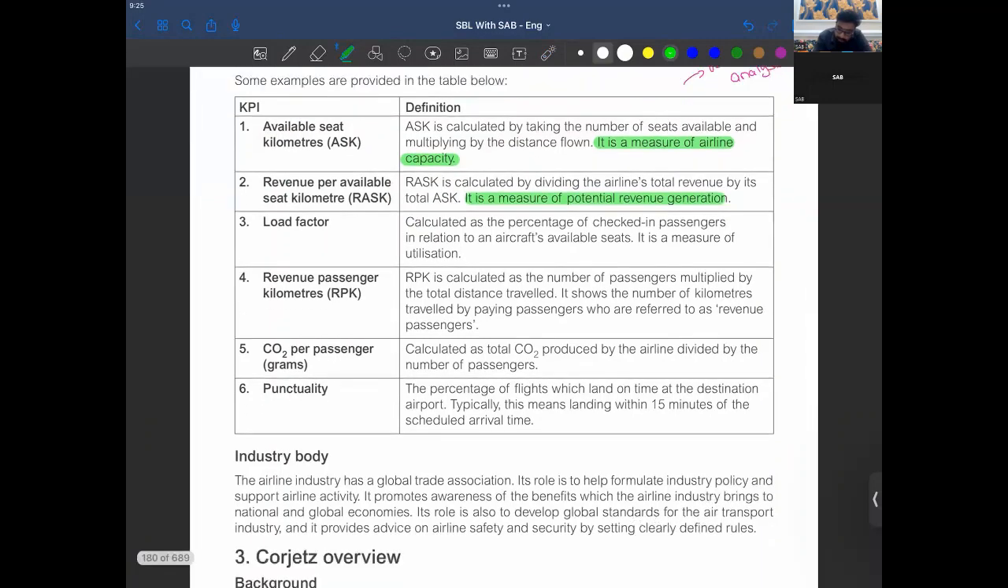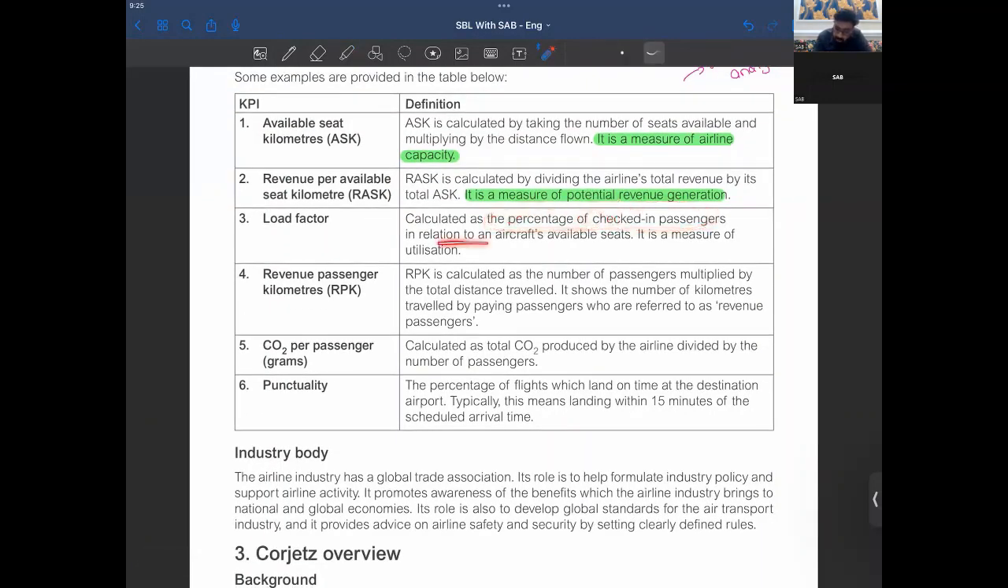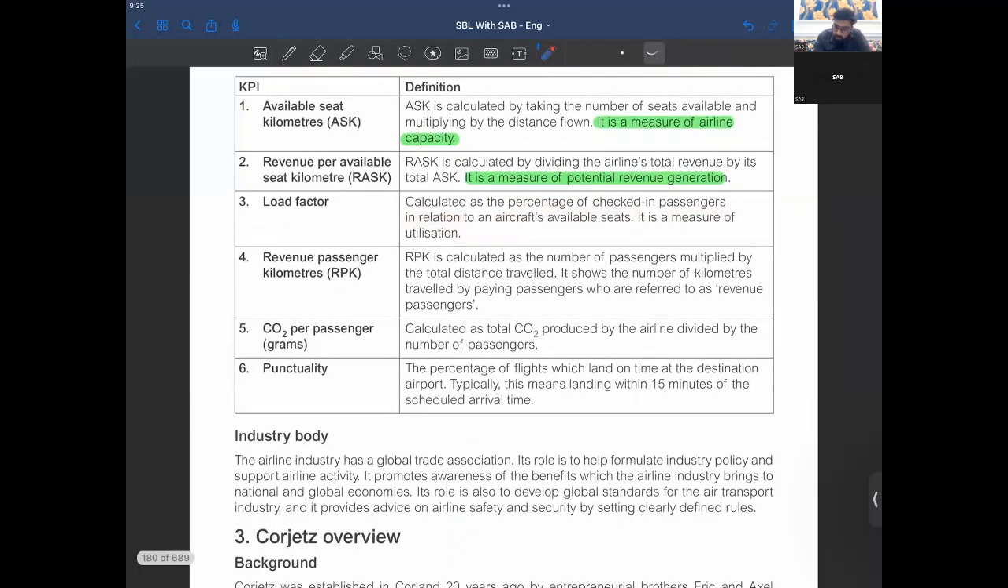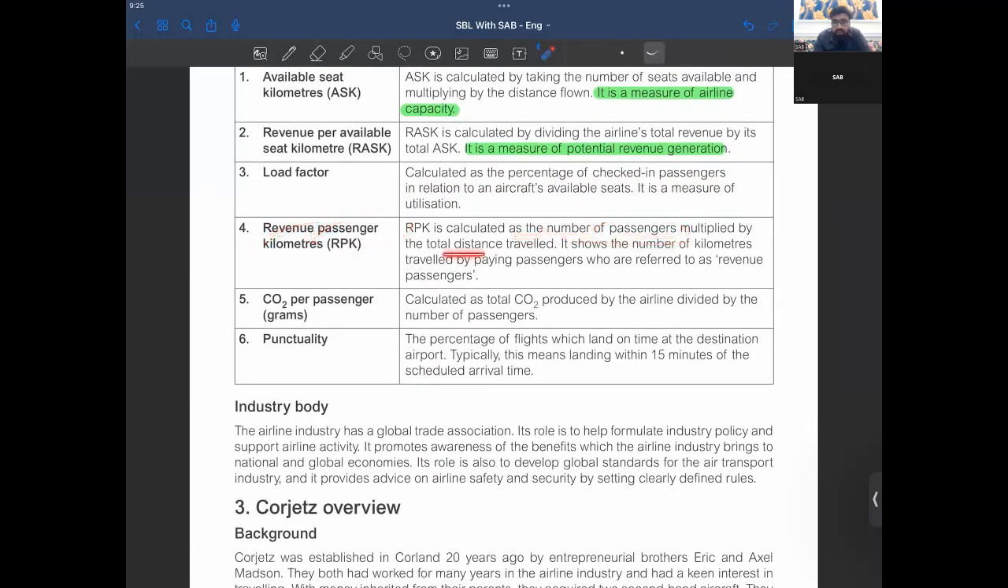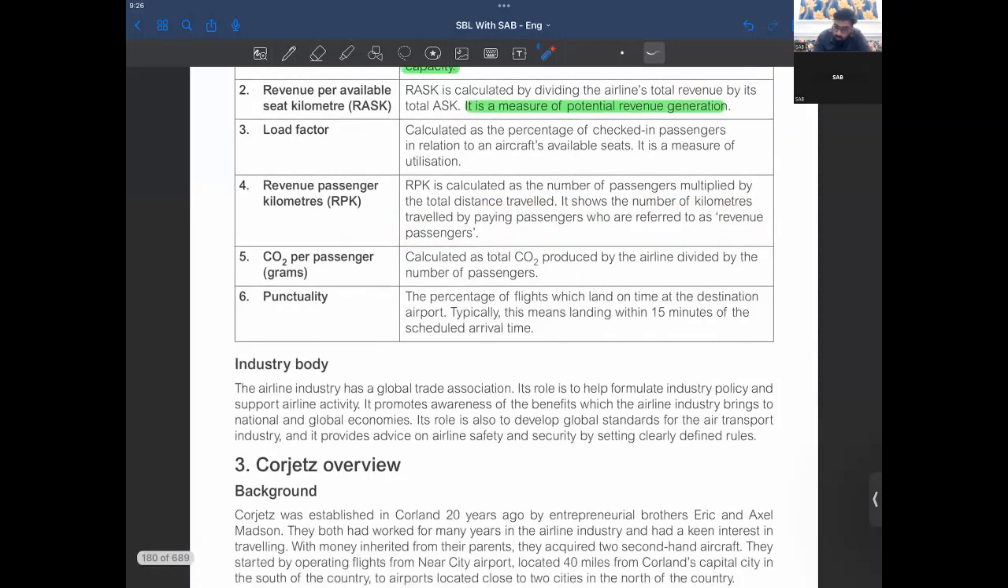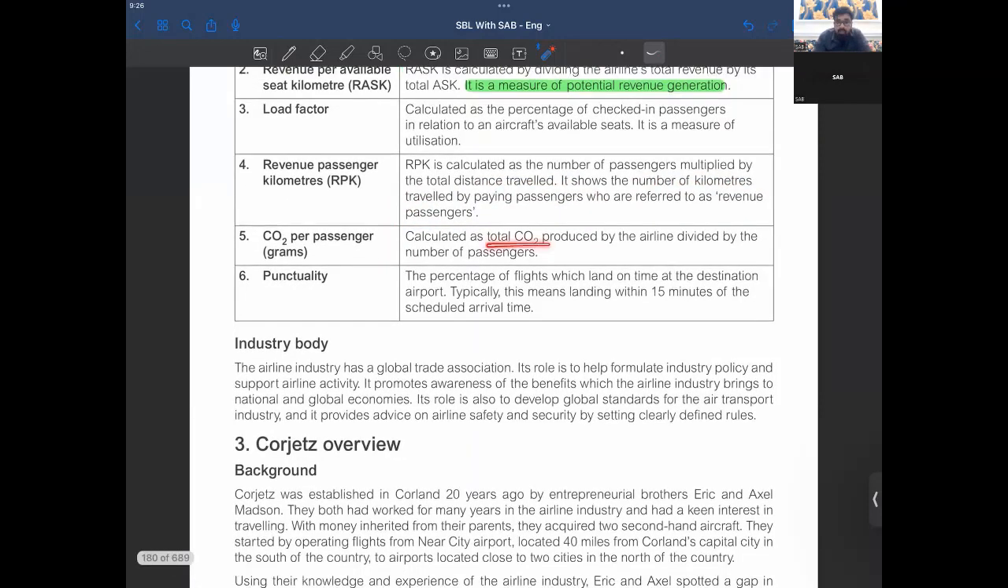Load factor calculates the percentage of checked-in passengers in relation to an aircraft's available seats. It is a measure of utilization. RPK is calculated as the number of passengers multiplied by total distance traveled. It shows the number of kilometers traveled by paying passengers, who are referred to as revenue passengers. Then CO2 is the total CO2 produced by the airline divided by the number of passengers. Then the percentage of flights which land on time at the destination airport. Typically, this means landing within 15 minutes of the scheduled arrival time.